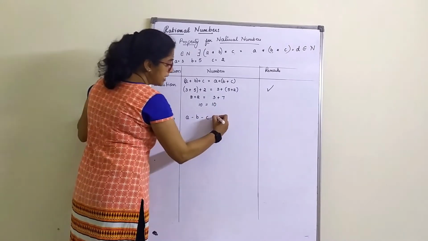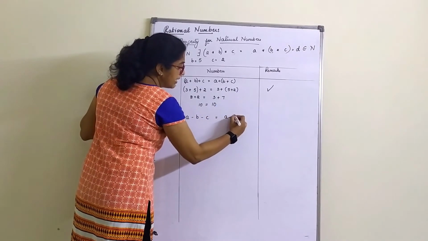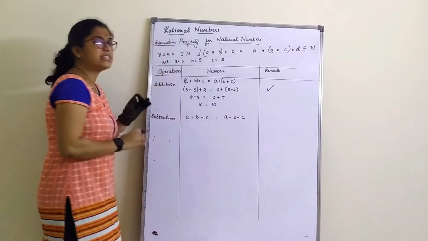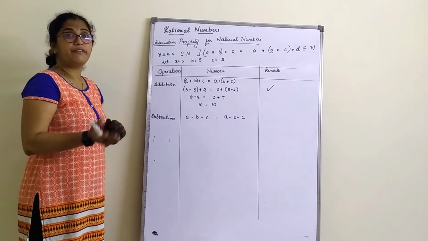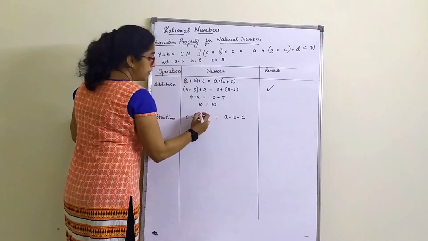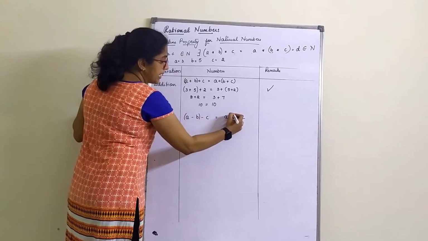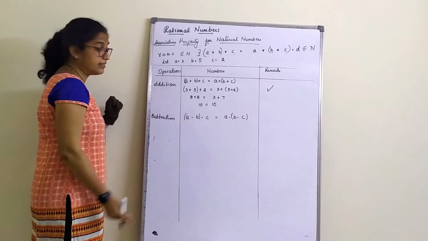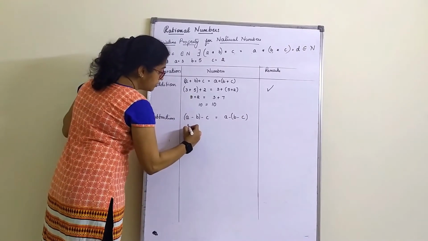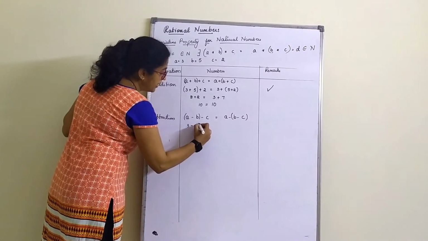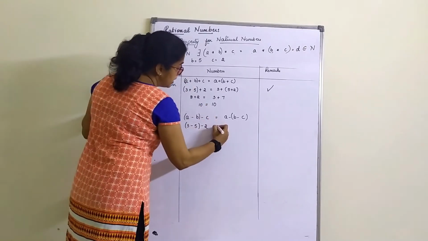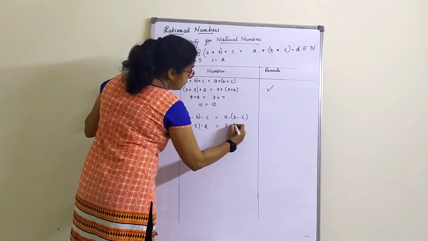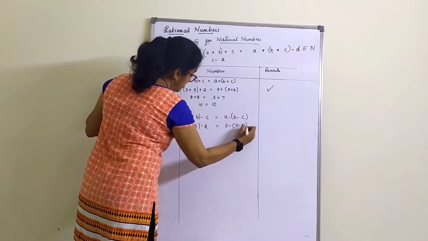A minus B minus C should be equal to A minus B minus C. Always apply this rule. Now, according to your formula, apply the brackets: brackets for the first two and brackets for the last two. Correct? Use the numbers. So 3 minus 5 minus 2 should be equal to 3 minus 5 minus 2.